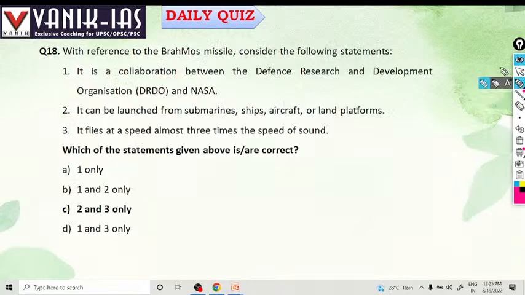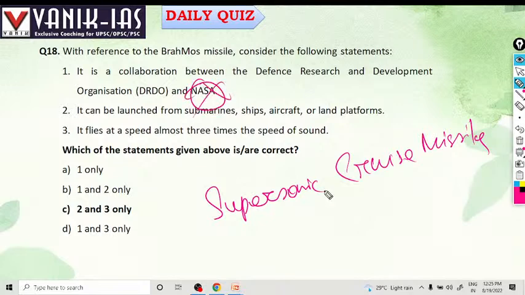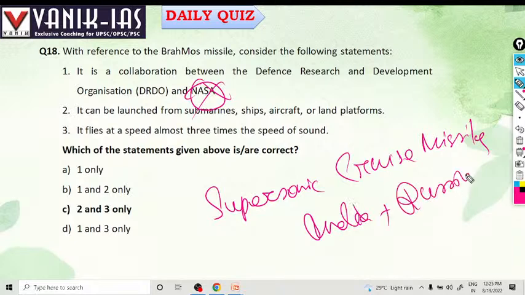With reference to the Brahmos missile, it is a supersonic cruise missile. It was created by DRDO and not NASA, but jointly with Russia. India and Russia have jointly developed the Brahmos missile.